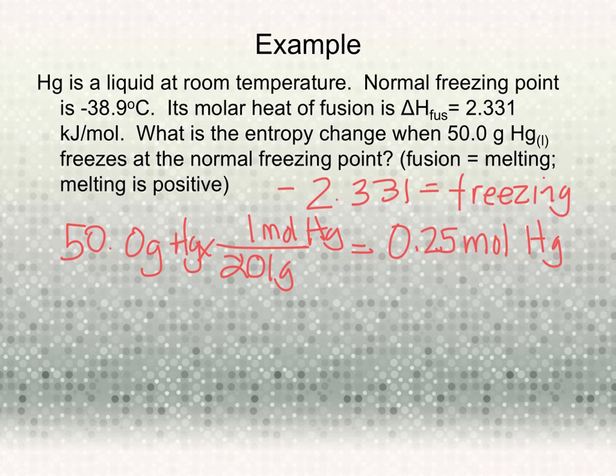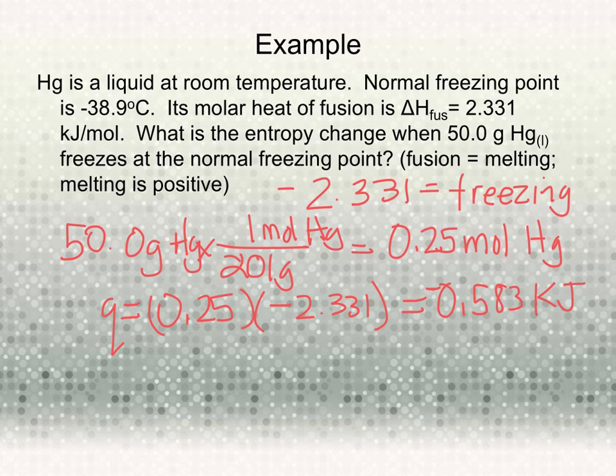Okay. To find the Q, we are going to take the delta H times the number of moles. So Q is our delta H times our moles. I got our moles here, and we have negative 2.331. So that value is 0.583 kilojoules, and it's negative. Okay. So if we wanted to find our Q in joules, it's going to be 583 joules, negative.